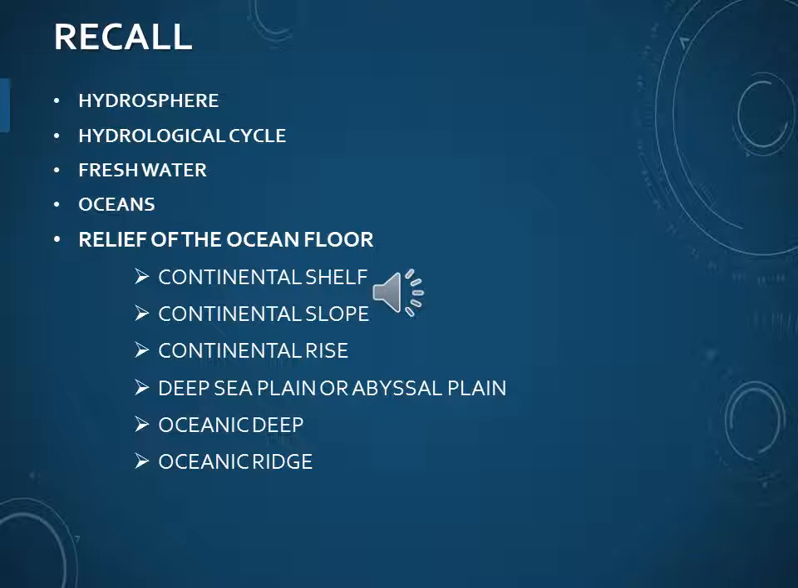Then the continental slope is a gently sloping part. Then continental rise, where deposits and sediments are seen. The shelf is not that deep, but the continental slope slowly slopes down. Continental rise is the lower part of the ocean floor. The deep sea plain: like the plain regions on earth, oceans also have plain areas. It is the very deep part, where sunlight almost won't reach.